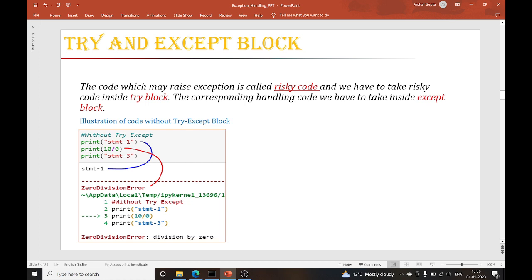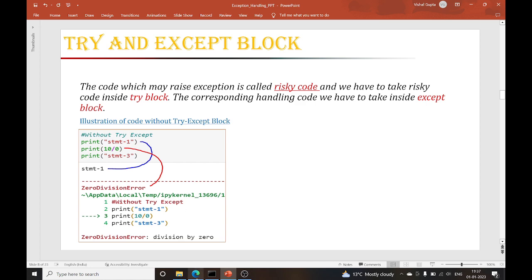So if my first internet goes down, the second internet connection will continue my normal flow. The handling code will be inside the except block, and the risky code which may raise a runtime error will be inside the try block.